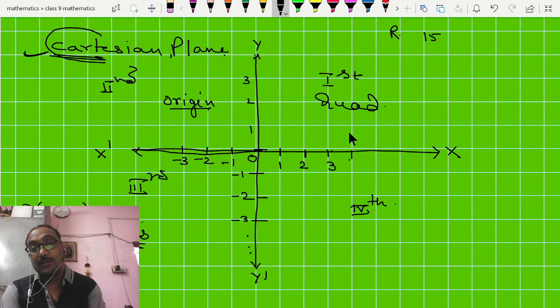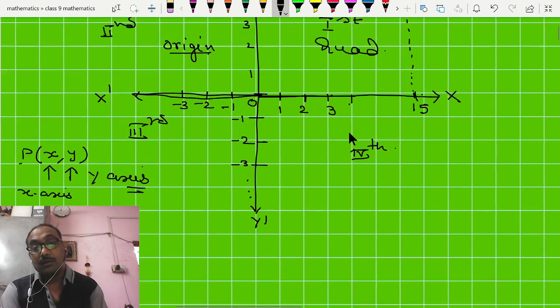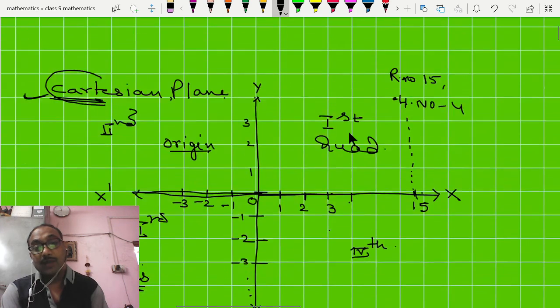The road number is 15 and the house number is 4. So road number 15 means x-axis. You have to find the road number. Suppose you get to road number 15, and then house number 1, 2, 3, 4. So there will be the house number. So first we go using the road number and second the house number.